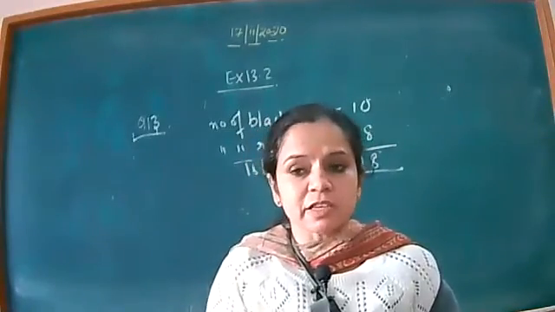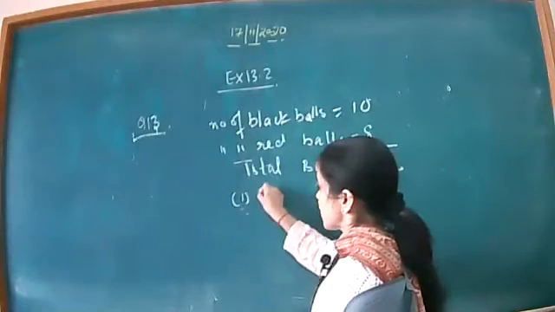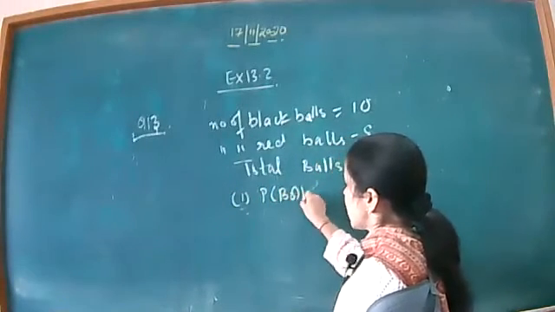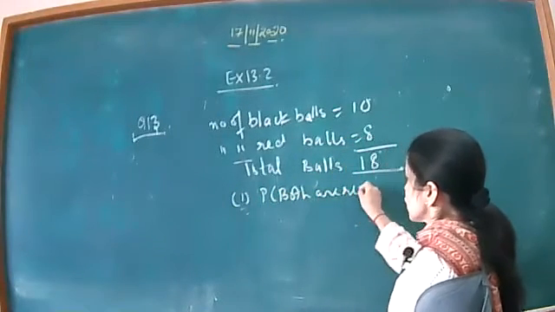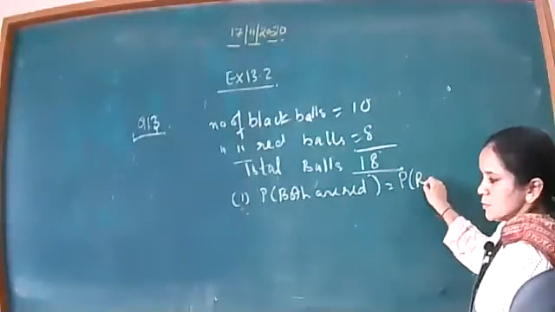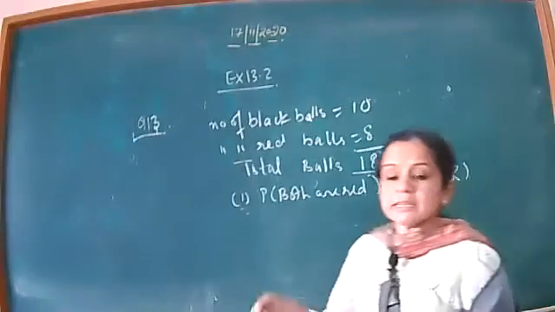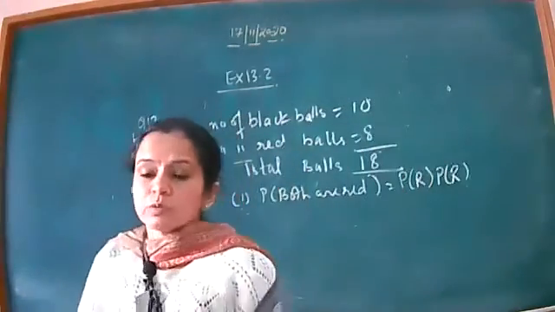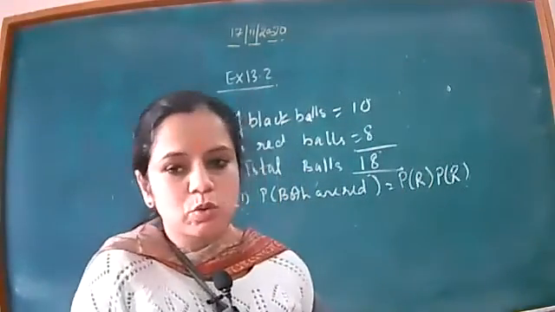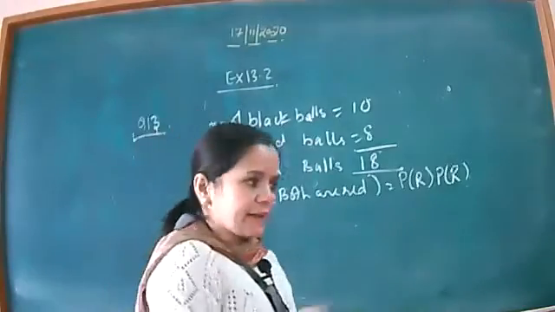Here it is written, I need to calculate the probability in the first part that both are red. So what I need to calculate? That means probability of red into probability of red, because both are independent events, so the intersection will be converted into separate multiplication. So that's why write directly.